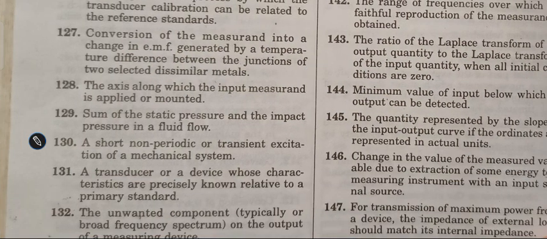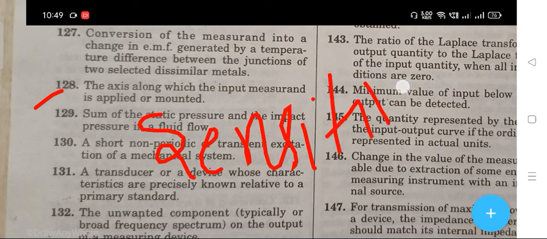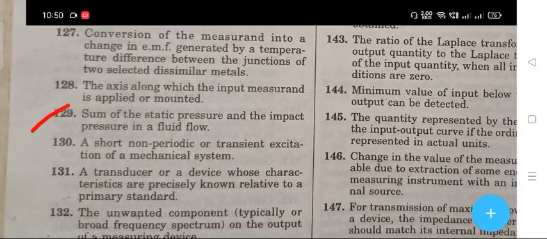The next question, 128: the axis along which the input measurement is applied or mounted. The right answer is sensitive axis.